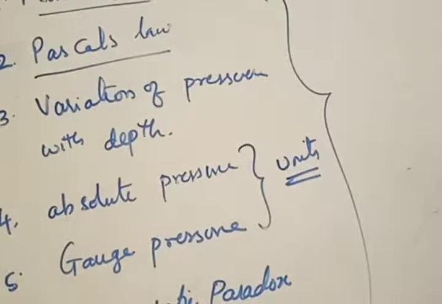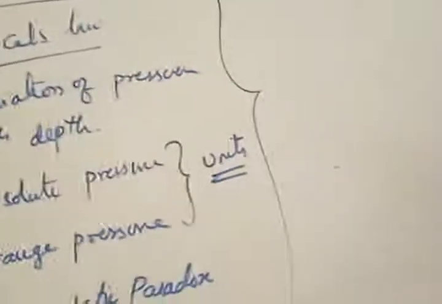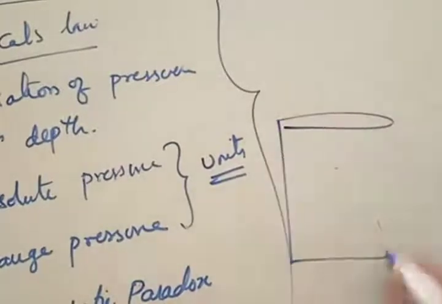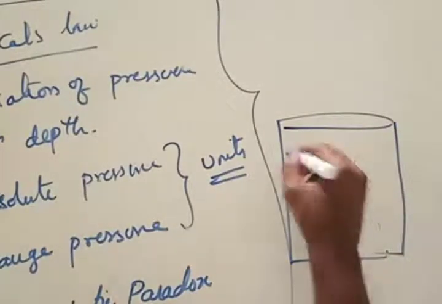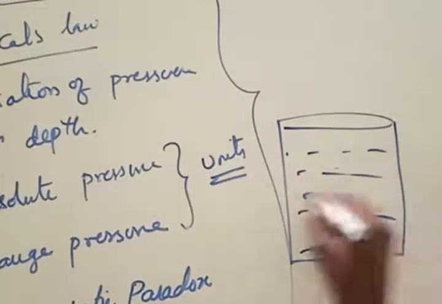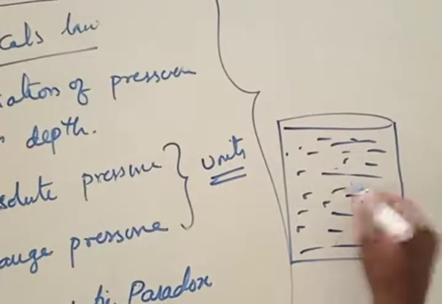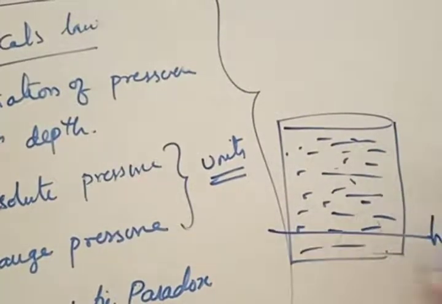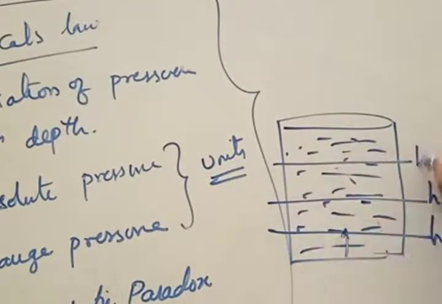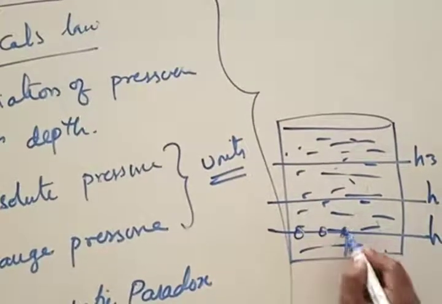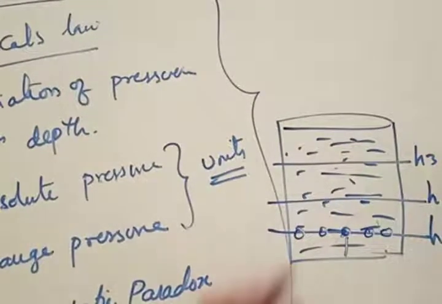How to understand this? I'll just take it up here. See here. There is a jar filled with water. Let us say different locations are there. This is the first height from the bottom surface, height h1. From the bottom surface the height h2, and the height h3. Now h1 has some number of fluid particles at this height. There are some particles which are at a height of h1.